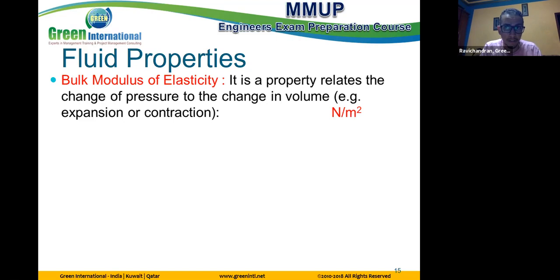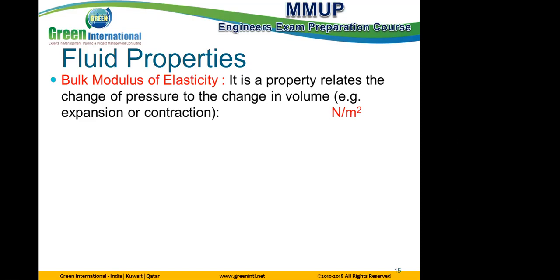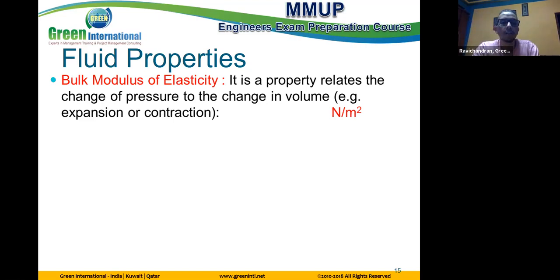You understand me? So I make the same change for two fluids, the same change happens, but I apply pressure here higher than the pressure there. So from your side, which one is easier to make this change of volume? Which one is easier to press to change the volume? Which needs high pressure or low pressure? Easier, low pressure. This is what the bulk modulus of elasticity shows or represents.